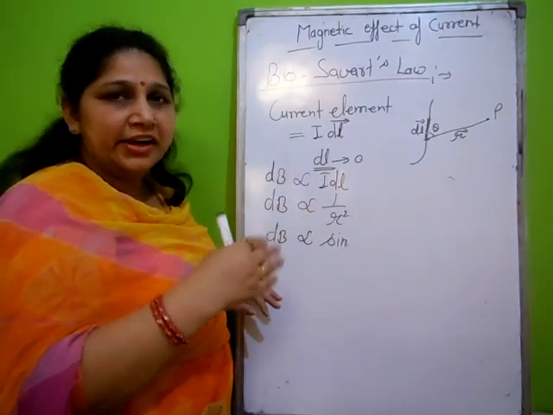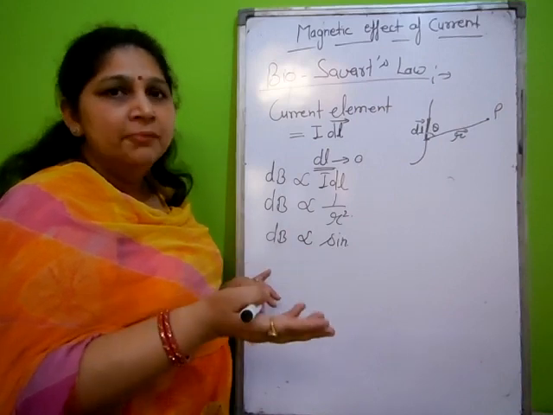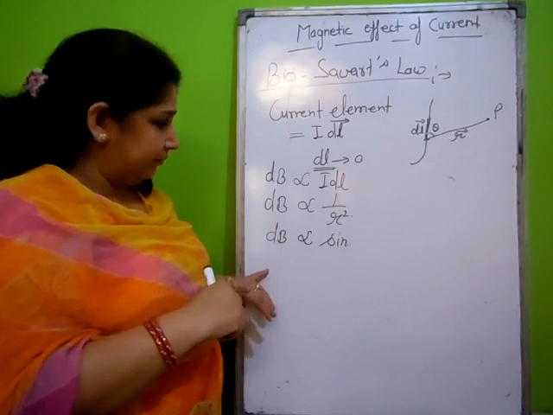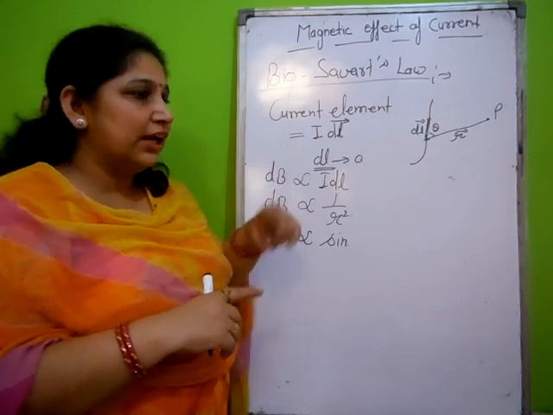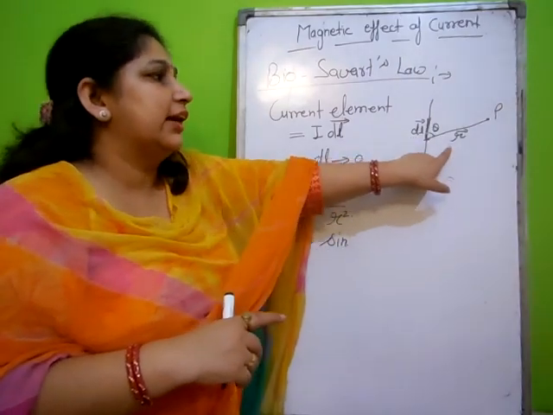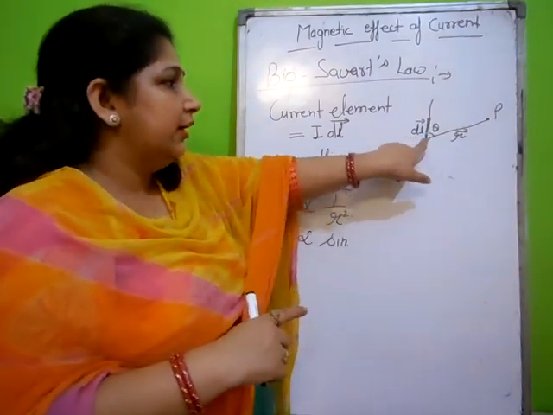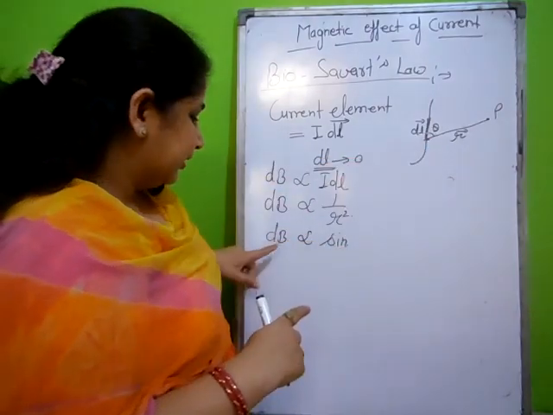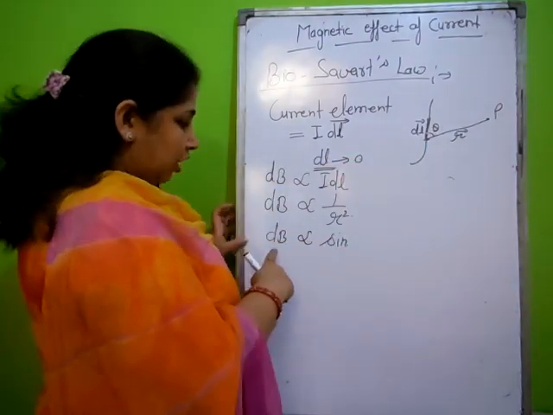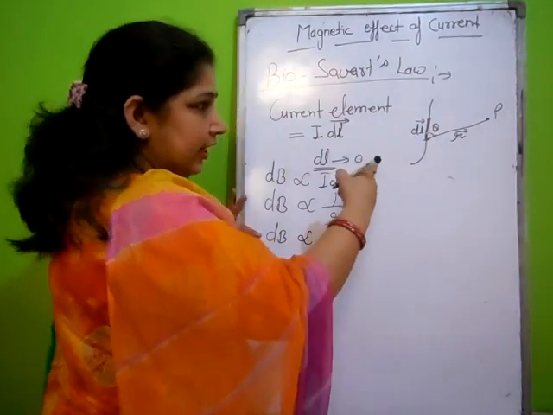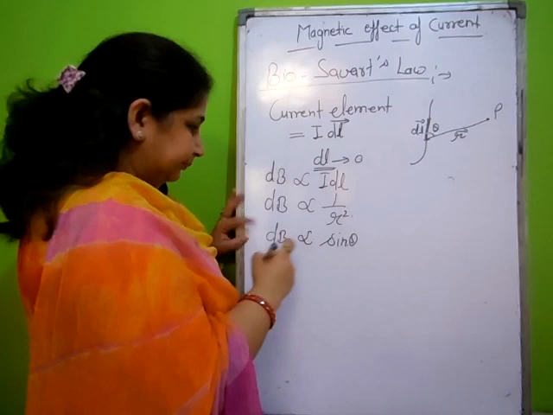As changing the polarity of the current reverses the magnetic deflection, the magnetic field also has direction. So two vectors produce a third vector, the magnetic field. Here one vector is dl and the other vector is r, and we have an angle between dl and r. This is the third concept on which the magnetic field depends: the sine of the angle between I dl and r.